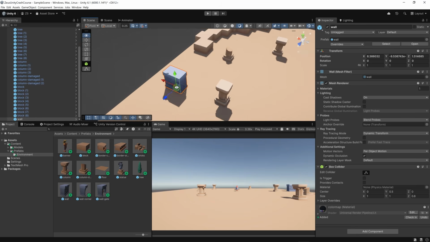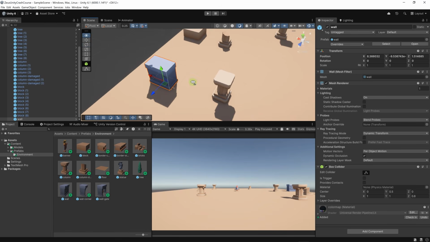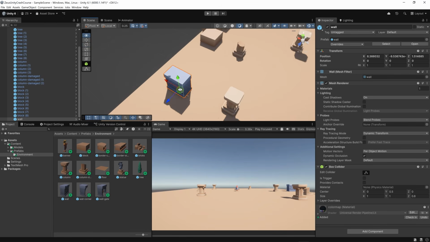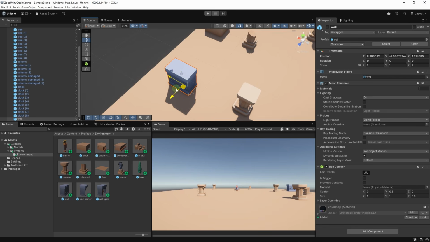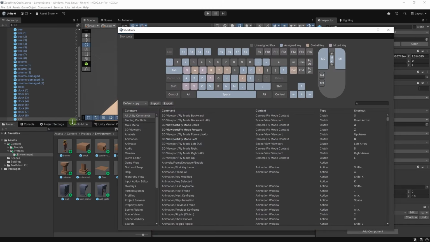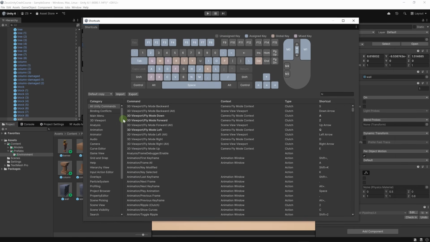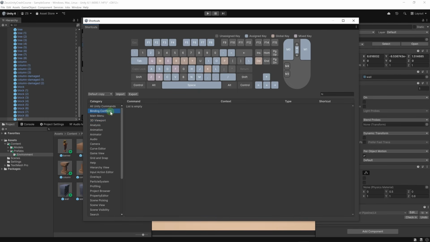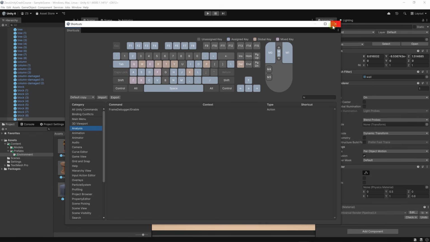Here we have a wall. Let's rotate it. So I'm going to quickly switch between the move tool that we've been using so far and the rotate tool. I'm using E. You can find the default keyboard shortcuts here, edit shortcuts, and here you will find all the shortcuts that you can use, and you can see the binding conflicts, and you can export this preset and also import it. The Unity editor is very customizable.